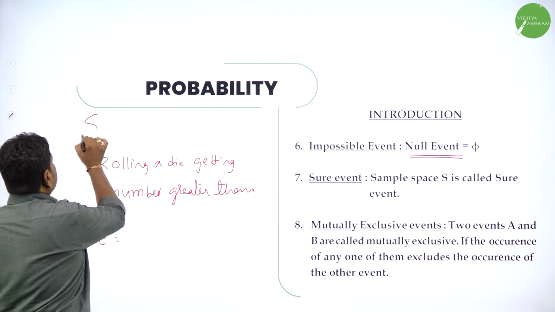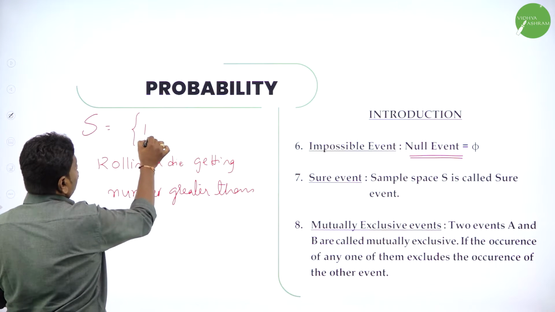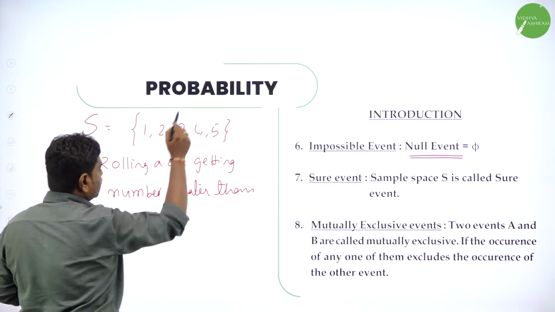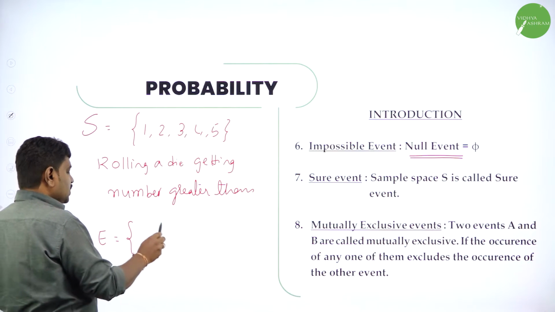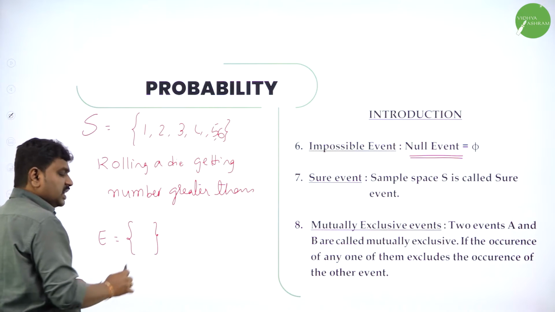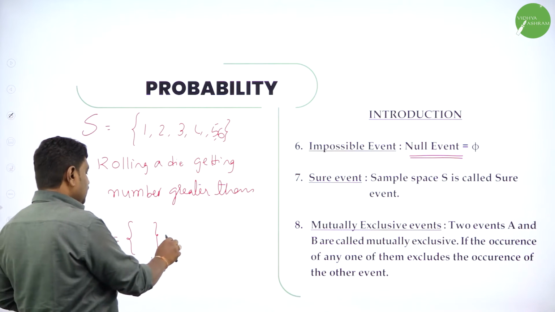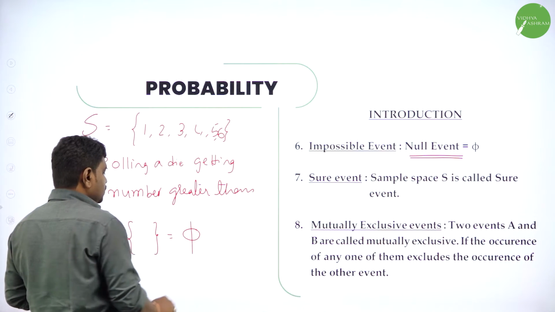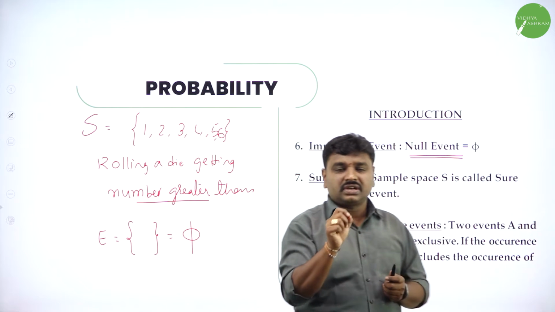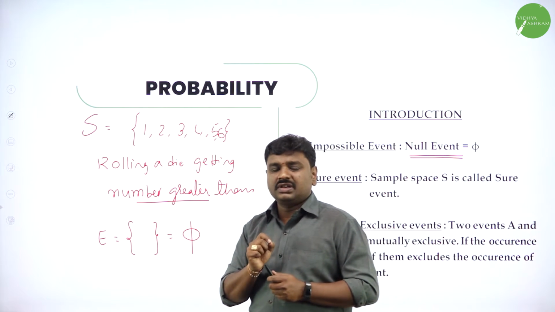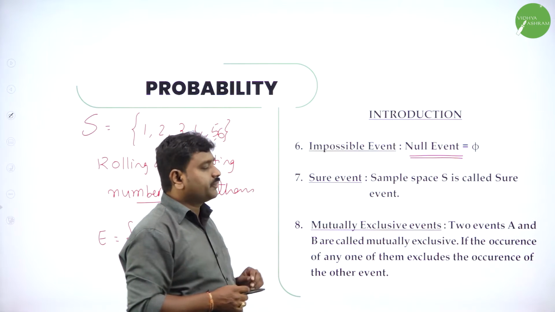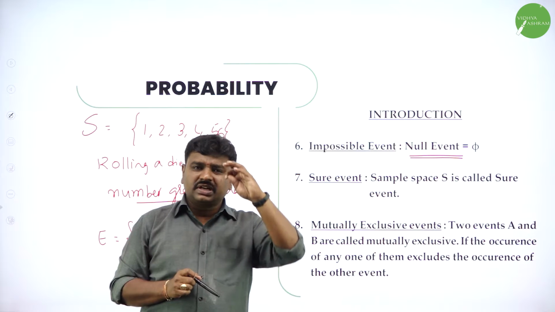When you roll a die, what is the sample space? The sample space for rolling a die is 1, 2, 3, 4, 5, 6. Do you agree? So greater than 6 means you cannot get it. Till 6 you can get. So greater than 6 means you will not have any elements. So the event is the empty set. So this is an impossible event. An impossible event means the null set for a given sample space, and the null set is also a subset of the sample space.